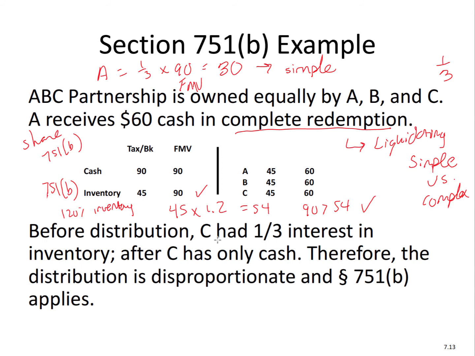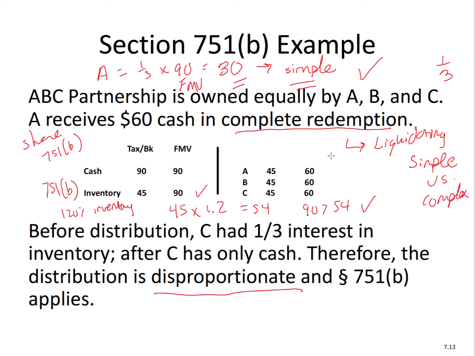So before the distribution, A had a 1/3 interest in inventory. After, A only has cash, therefore it's disproportionate. So again, the way we test it is right here. This is the only way it'd be simple, if the distributing partner A got exactly his or her share of the 751(b) assets. So 751(b) applies.